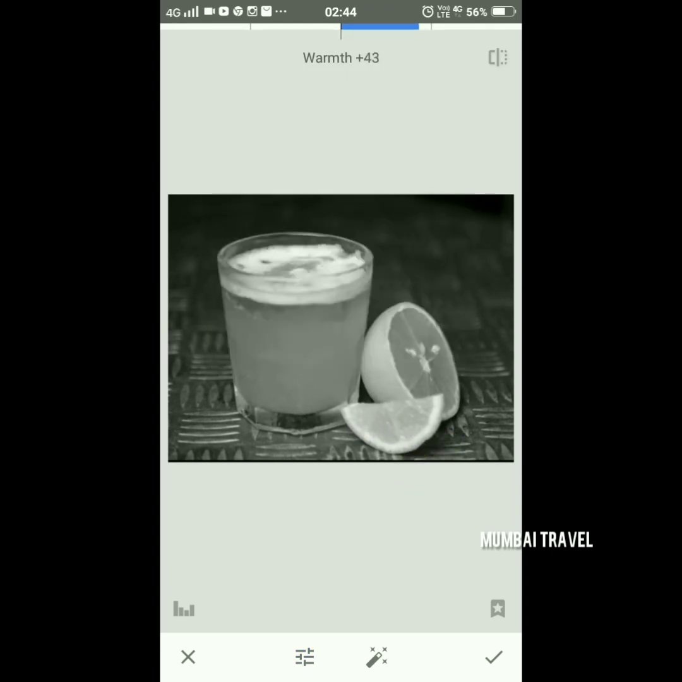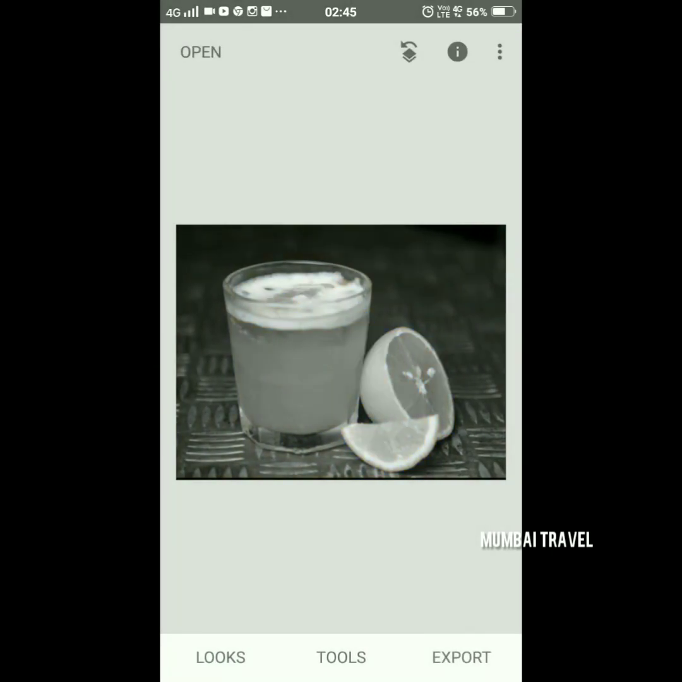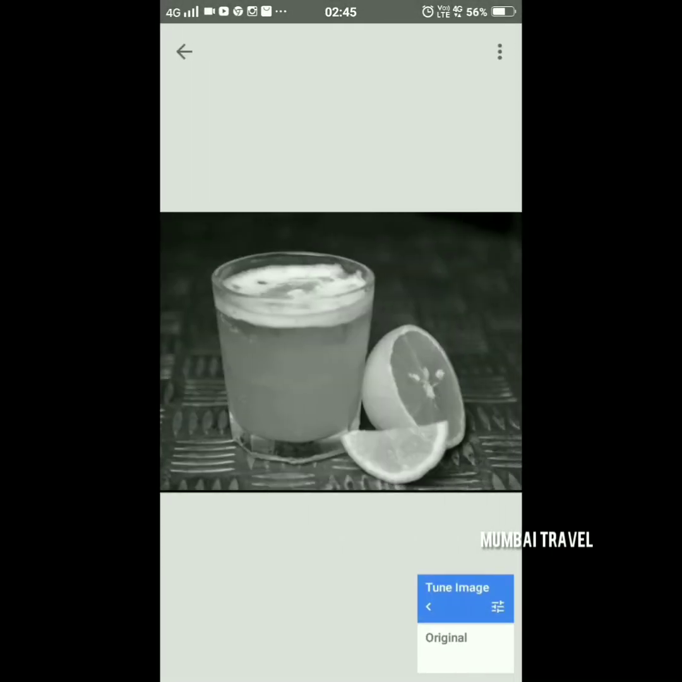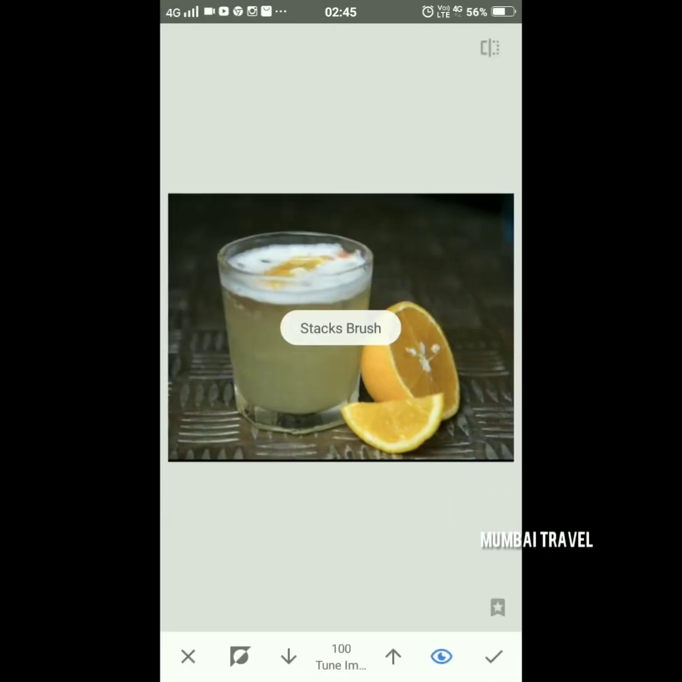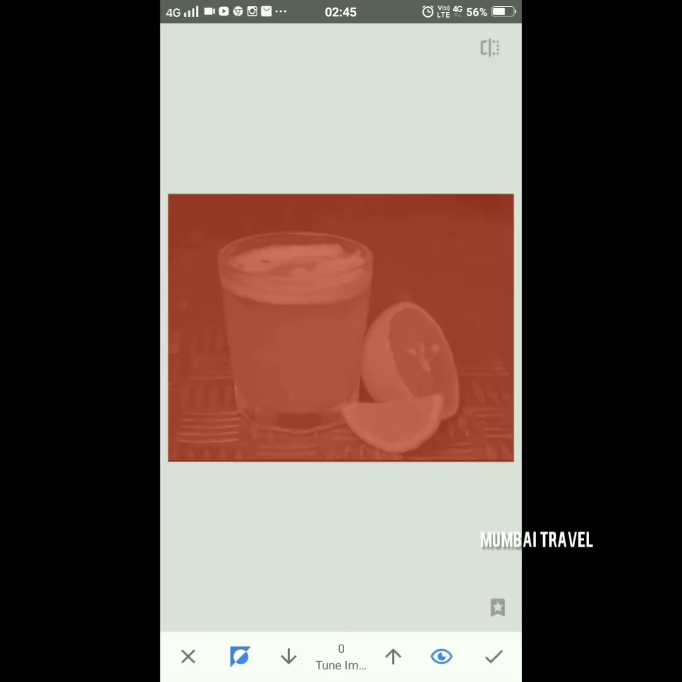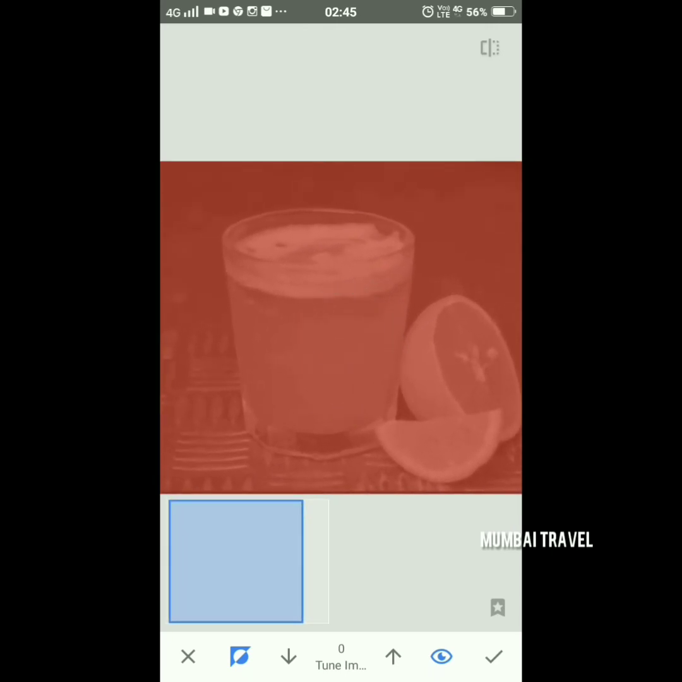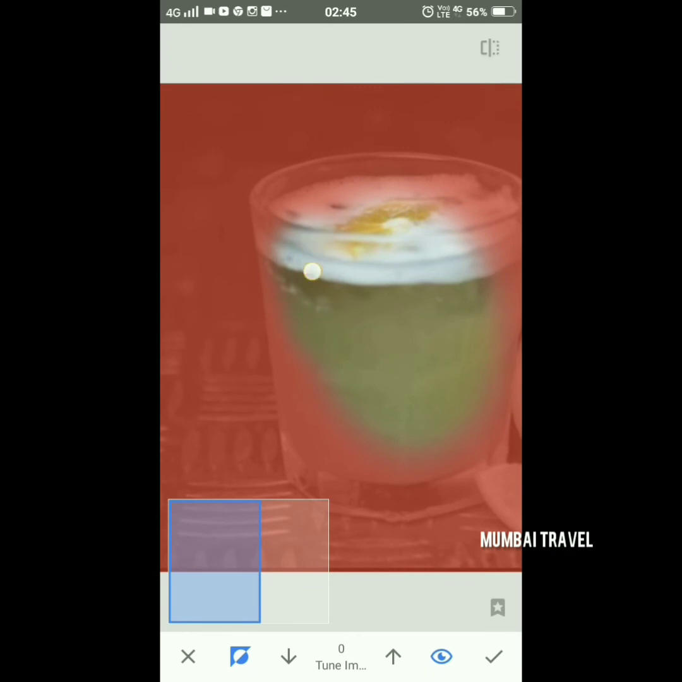So let's get started with it. You just adjust it accordingly. Just click on the arrow above, tune image, and select the center option of the brush and make it red. Then what you can do is just zero it and erase the part where you want to highlight it.